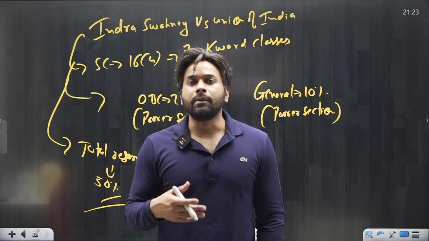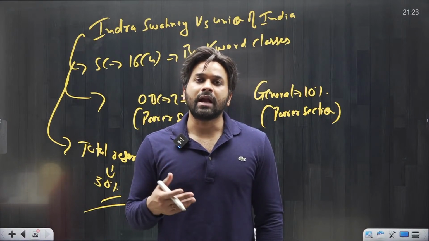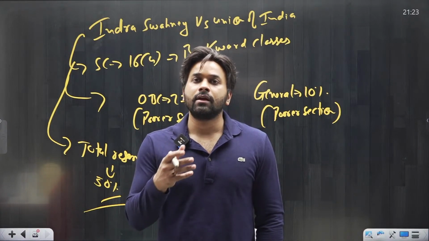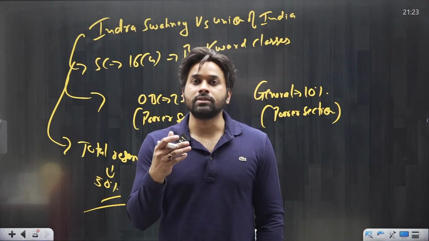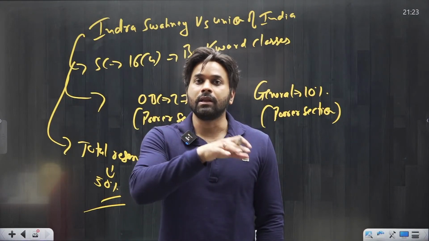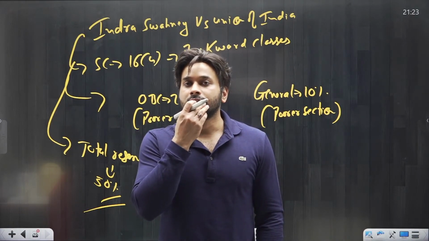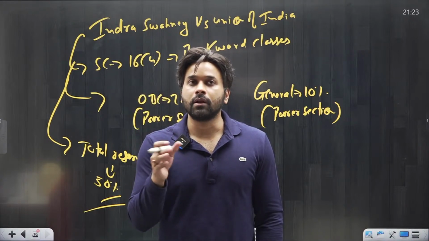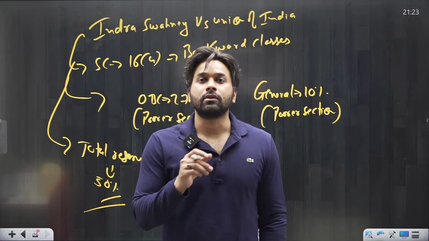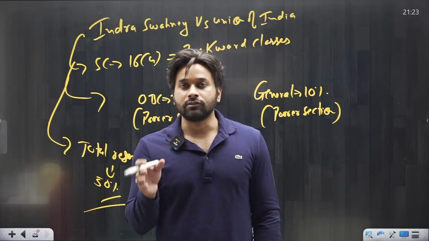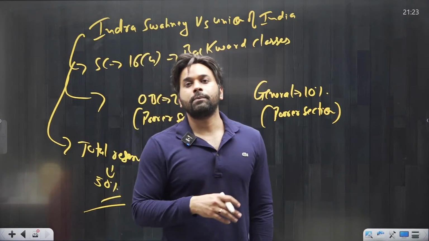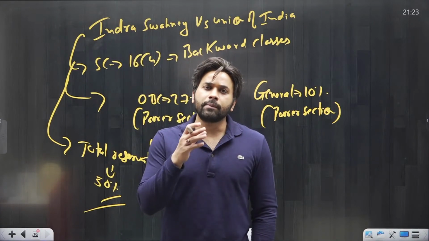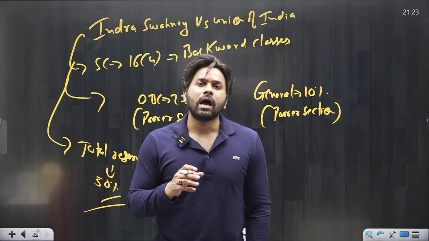Then there should be a committee to determine the criteria for determining backwardness. I mean, what will be the criteria to consider a particular section as creamy layer in the OBC? So for this, a committee should be appointed. Similarly, there should be a statutory commission for considering all those castes which should be given the benefit of reservation and which should be excluded from the benefit of reservation. So all these recommendations were given by the Supreme Court.